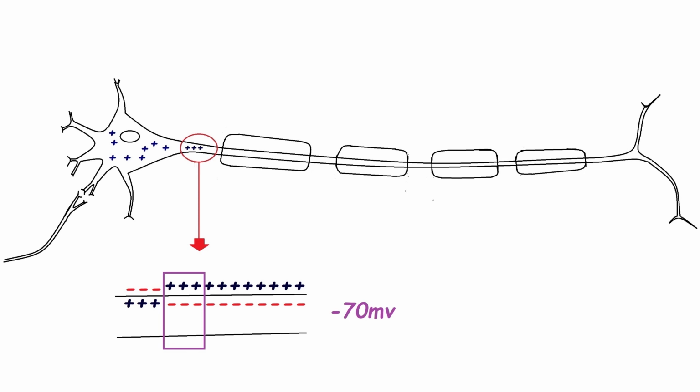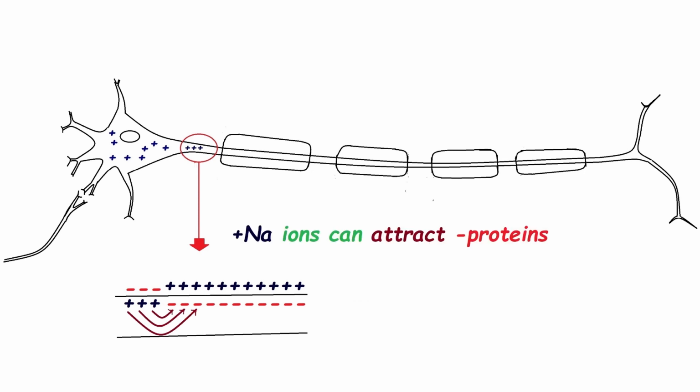Now what will happen? The positive sodium ions which have already entered can attract the negative protein ions. So in this area, negativity will decrease gradually, and potential will change from minus 70 mV to minus 55 mV.